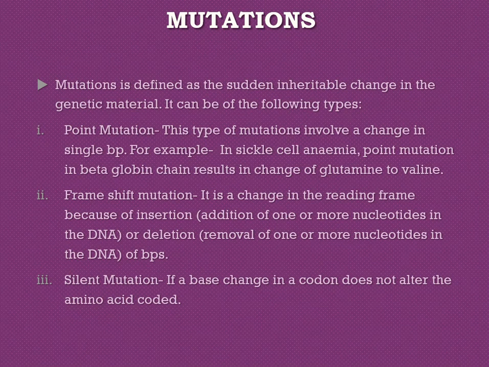Now it is the mutation in a single base pair which is replaced by another base pair. You can give the example of sickle cell anemia. So point mutation in beta globin chain results in change of glutamate to valine. Then frame shift mutation, it is the change in the reading frame because of insertion or deletion of base pairs.